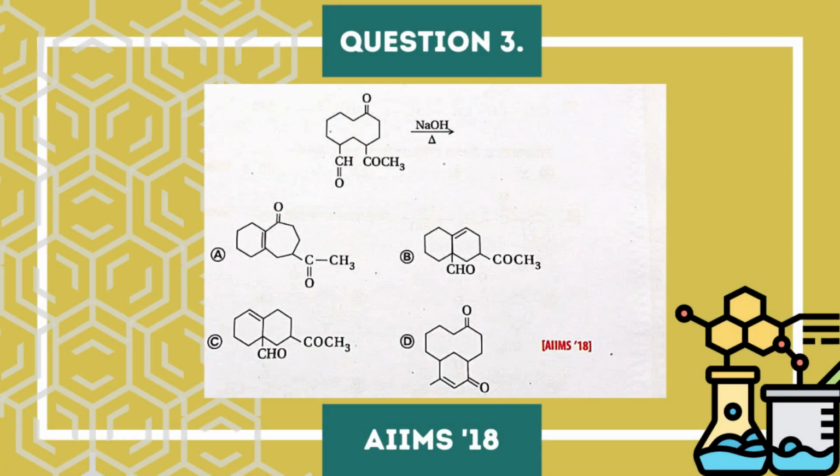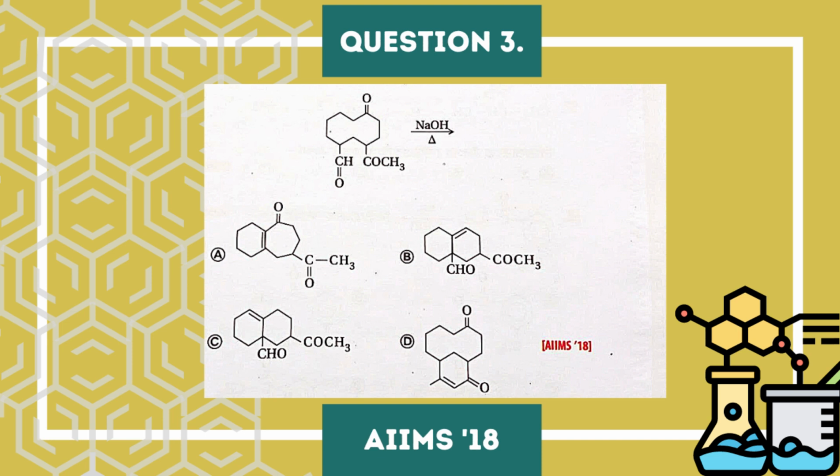Now my next question, the third question, actually came in AIIMS 2018, and this is a best problem, and a very tricky problem of this session. They will provide us two cyclohexane groups attached. That means this looks like a cyclooctane.